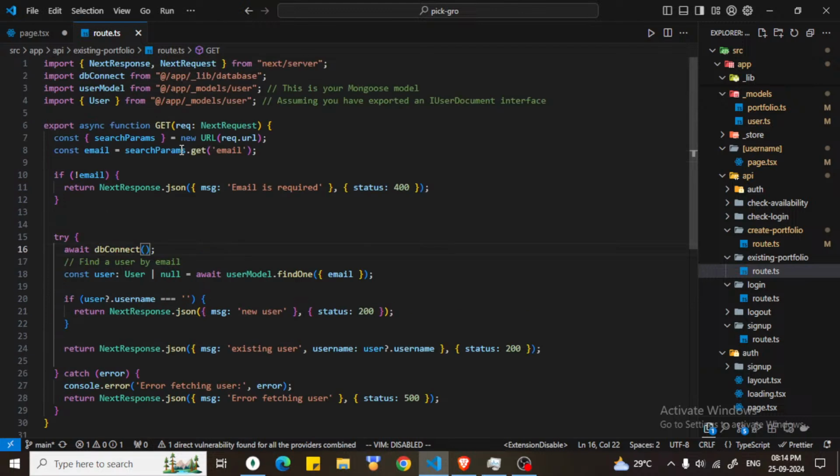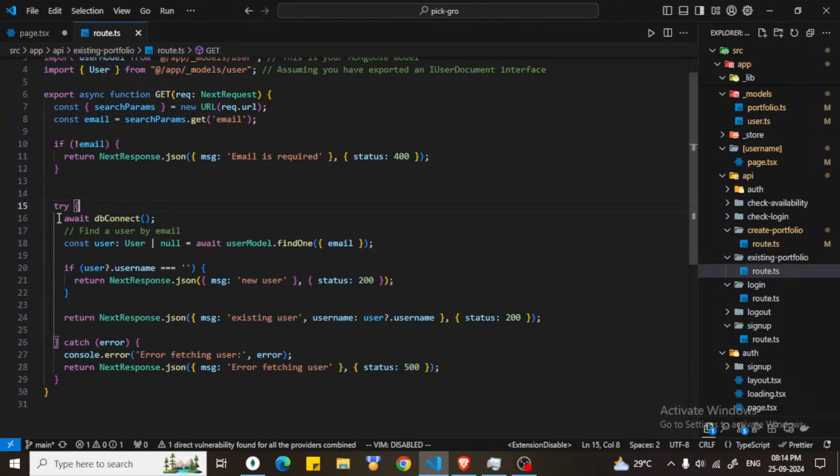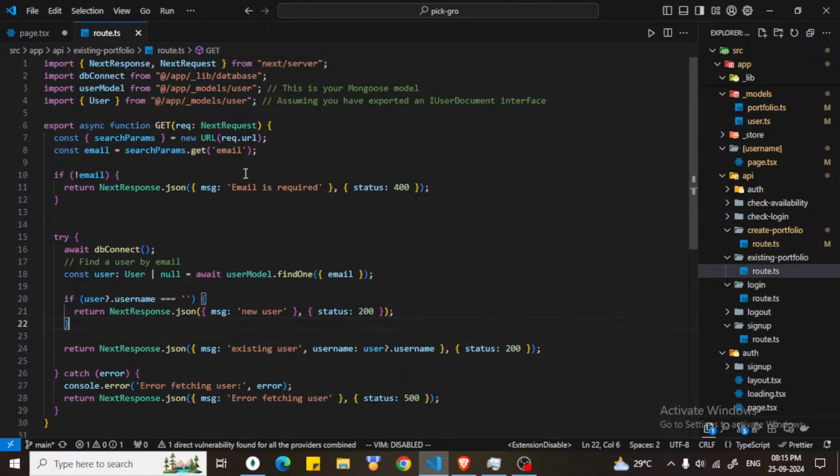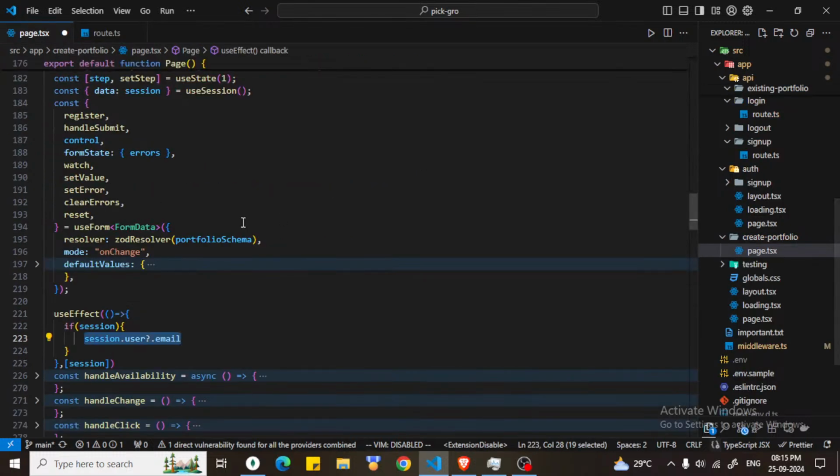So what we will be doing is we will just read what is happening. Okay, this availability route is expecting an email, which we will pass. Okay, that's cool. If email is present, then this will go to this try catch block. And what is this doing? DB connect, it's making a query for user, and user.username, if it is empty, then it's setting a new user. If we got this error, then we will return. Yeah, so we need to pass the email. I got this.